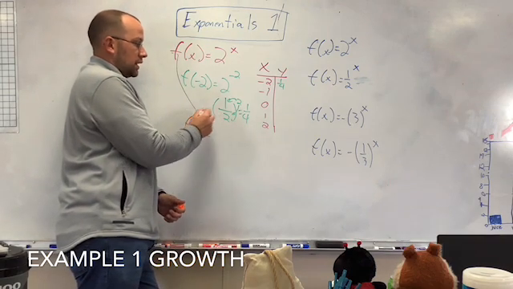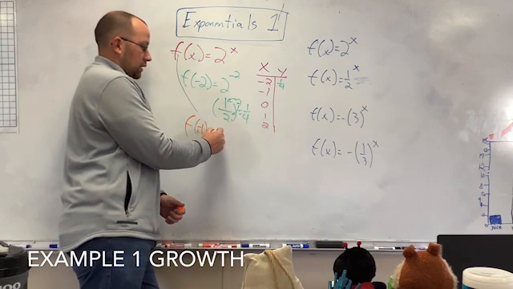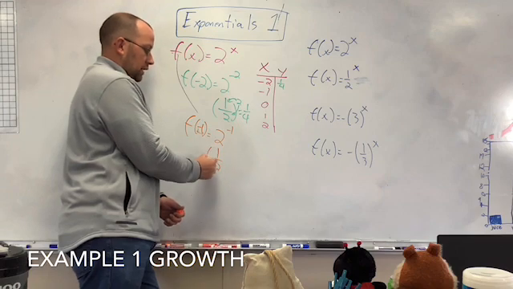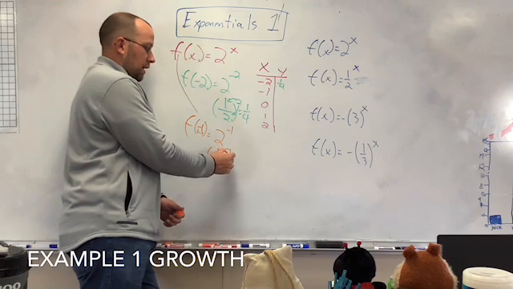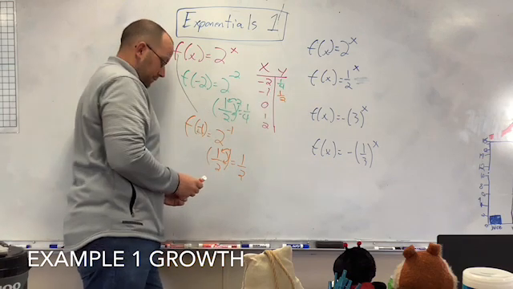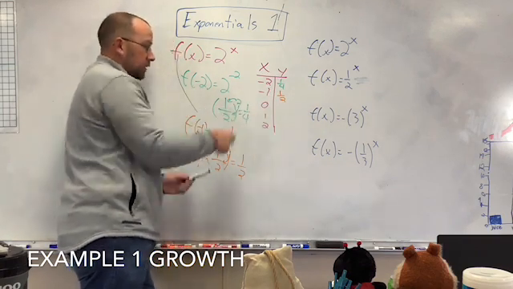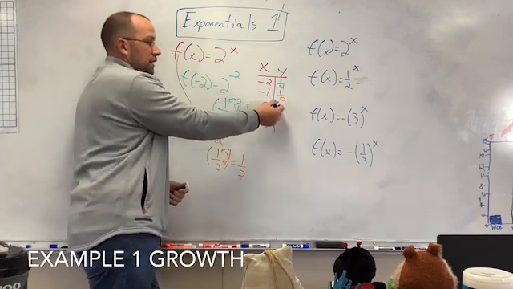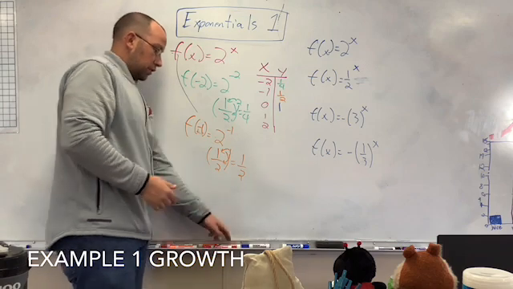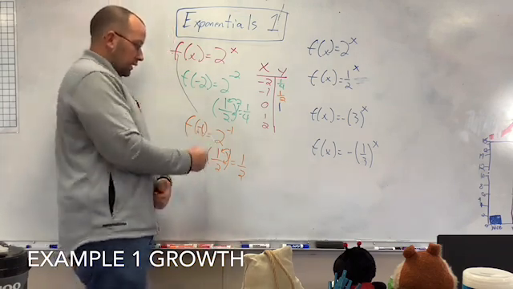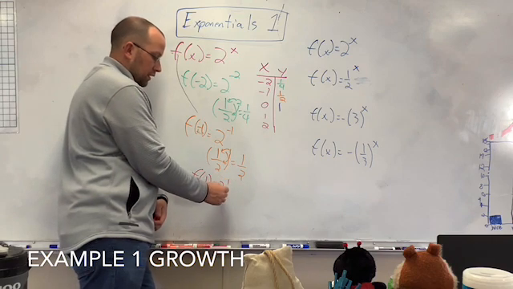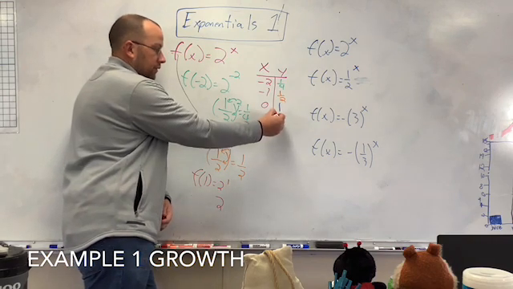The next one is negative 1. So 2 raised to the negative 1. The negative means I flip it. Then add to the first power, which just gives me 1/2. Now this one's easy, because anything to the 0 power is just 1. I'm not going to plug it in because of what I have. And I'm trying to keep this video shorter, even though I have a lot of information to go over. So then f of 1 equals 2 to the first, which is just 2.